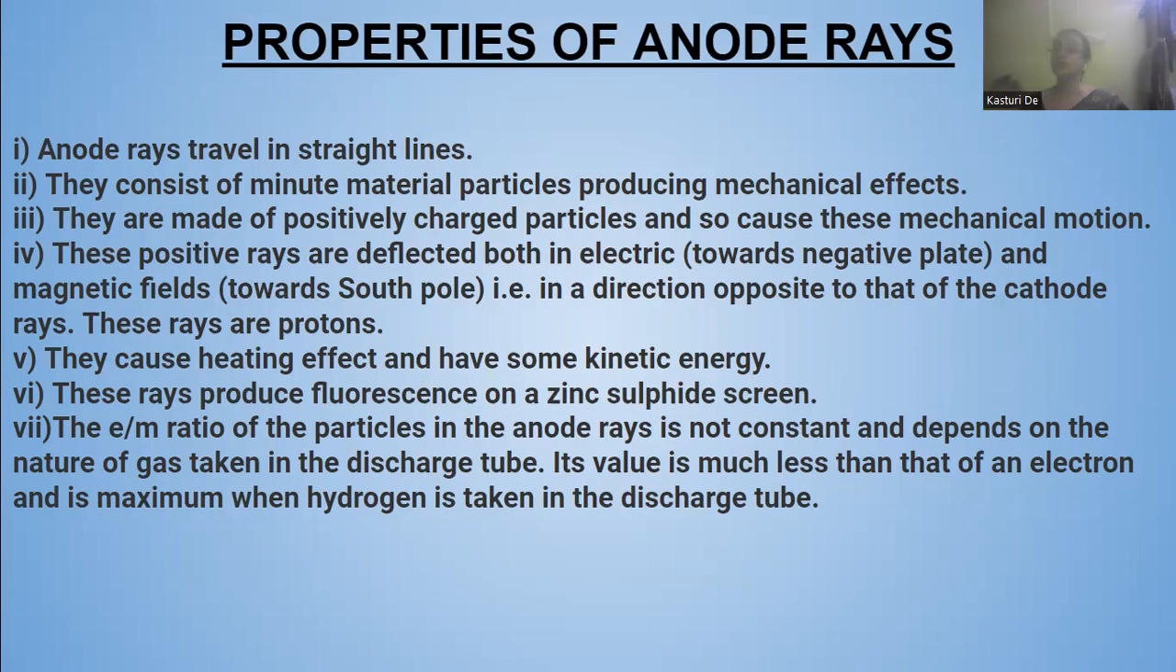Its value is much less than that of an electron, and it is maximum when hydrogen is taken in the discharge tube. If hydrogen is taken in the discharge tube and the electric current is passed, then the e by m ratio for a proton will be maximum. Clear?